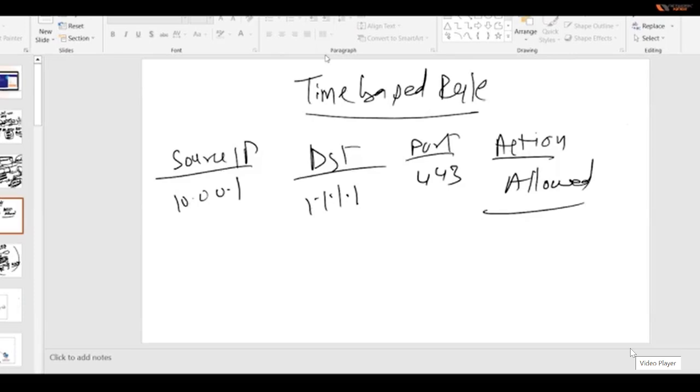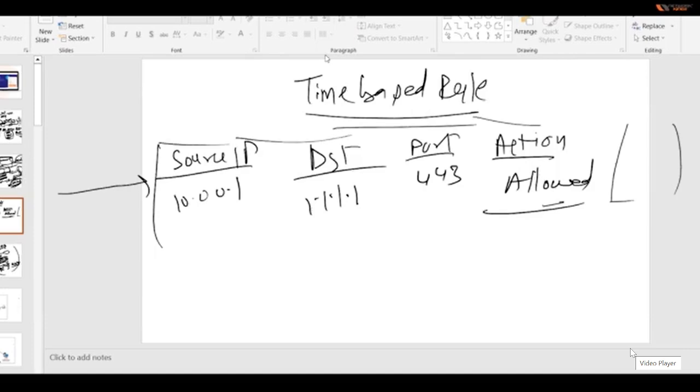If there is no schedule defined, then it is active all the time. When you commit it, this rule is going to be functional, and it's going to work from the very beginning, until you delete this rule. But we are not going to delete this. It's going to stay in the file and it is going to work.